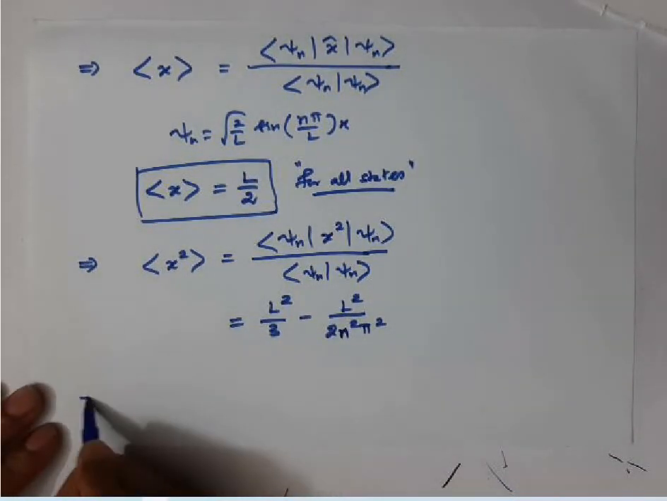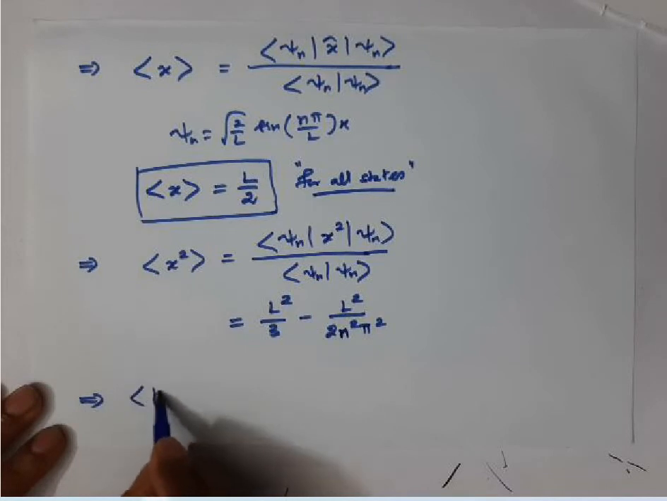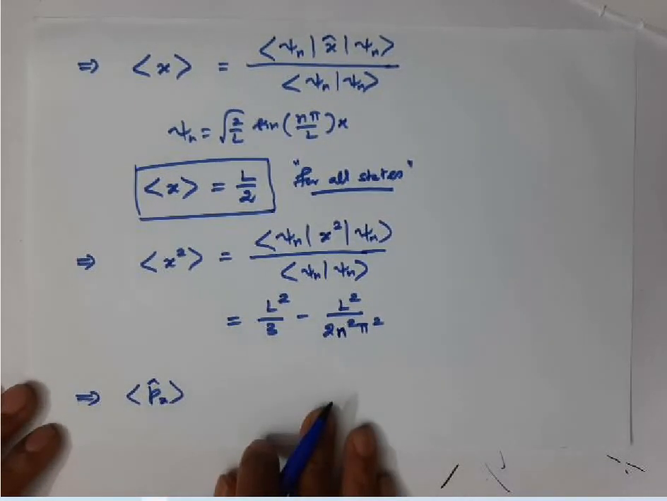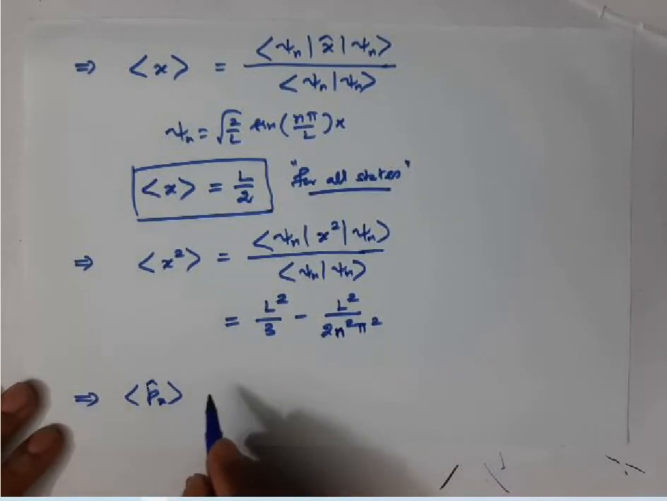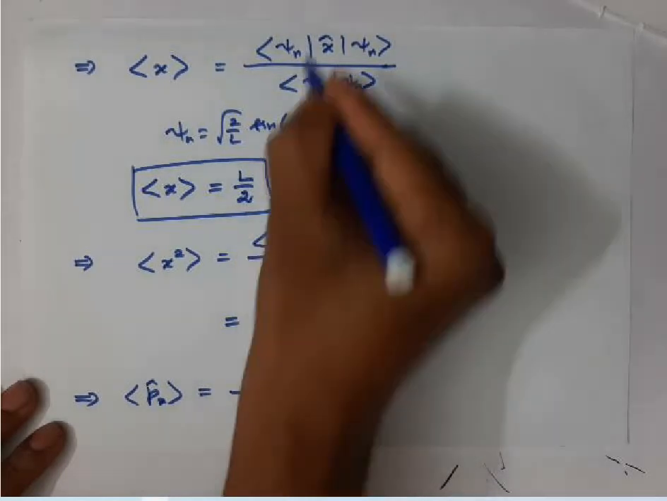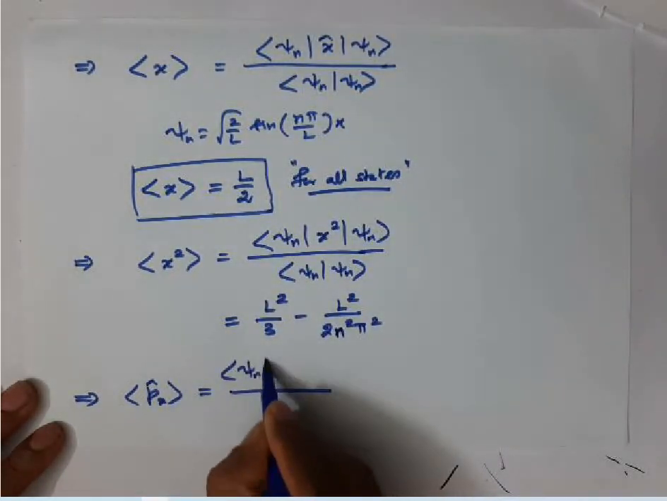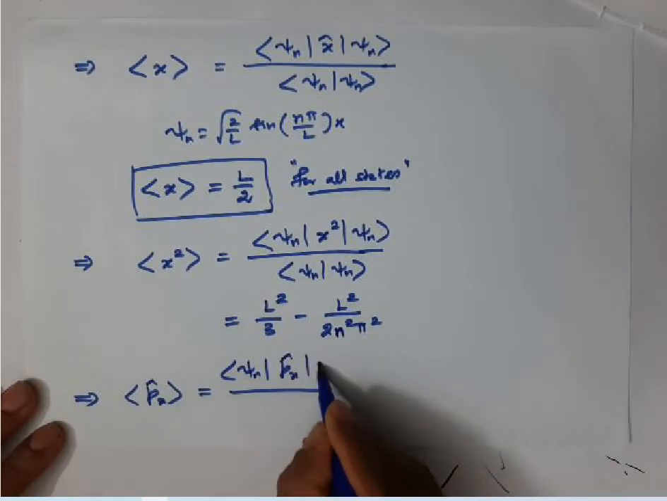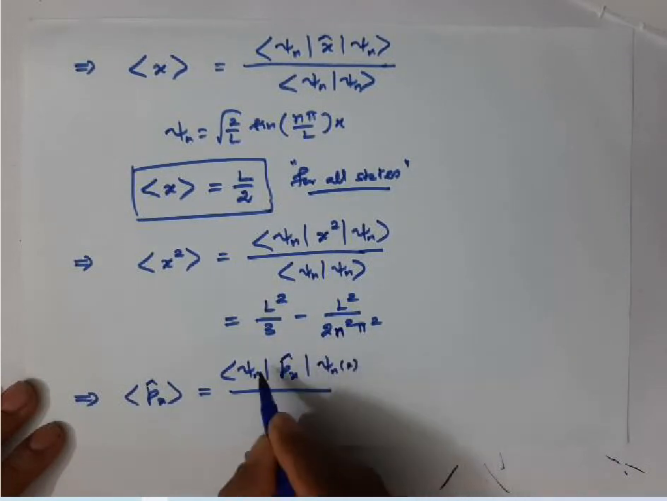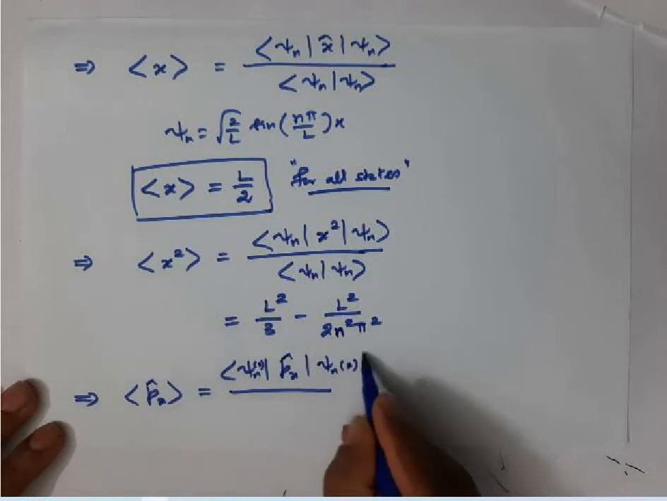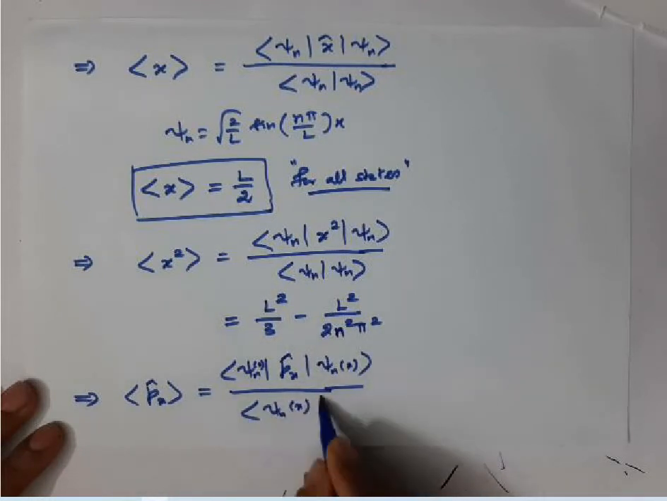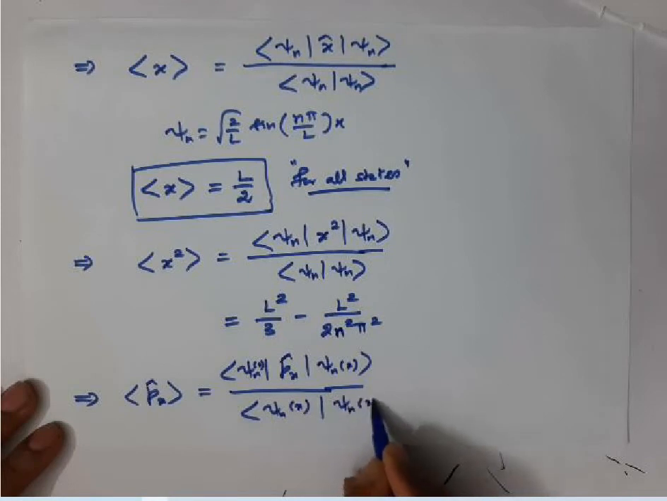Then similarly, what is the average value of the momentum operator? On average, what's the value of the momentum of the particle? This also you can calculate using the same formula, psi n. Instead of the position operator, we should put the momentum operator, px operator, into psi n of x, divided by bra of psi n of x into ket of psi n of x. This is the formula we need to put.